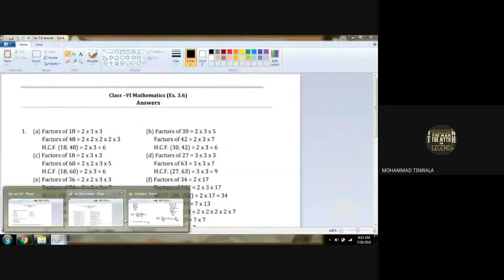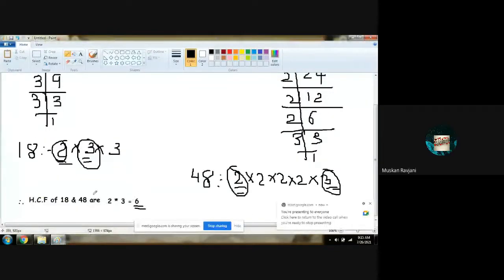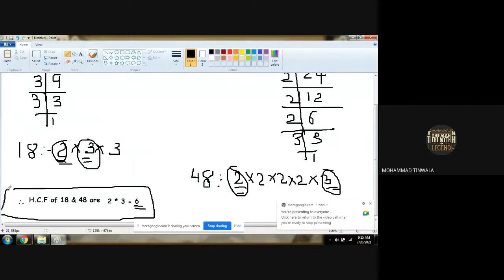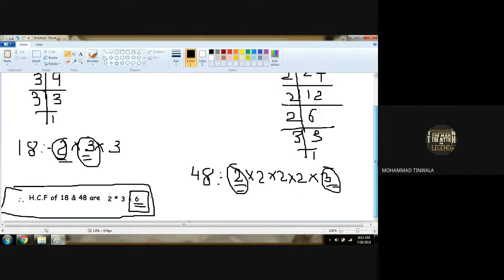Okay now? So what is the highest common factor we got for 18 and 48? 6.